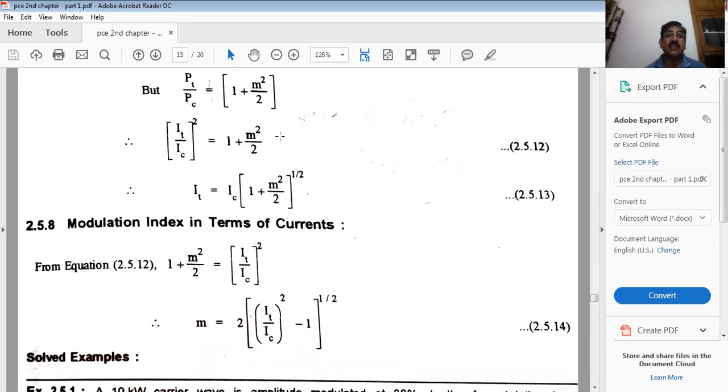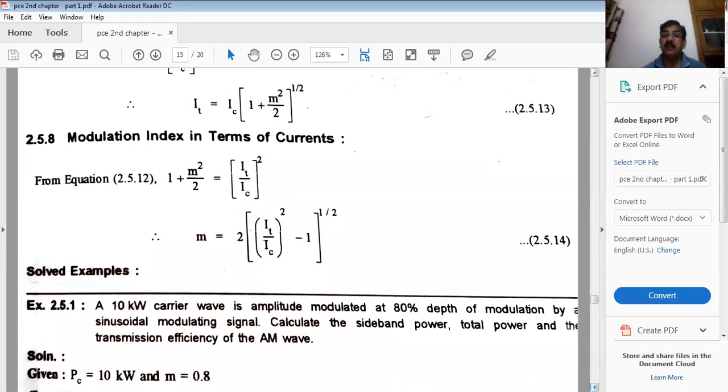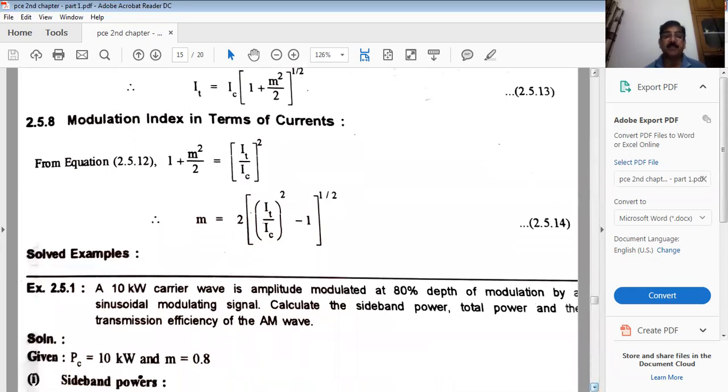Now from here we can calculate the modulation index in terms of current. Just take this expression, equation 2.512. As we have to calculate m, whatever terms are associated with m, just separate them. Bring the one to this side, and it will be subtracted from this term. Then 2 is there, so multiply by 2. To calculate m only, take the square root of this value. So this way we can calculate the modulation index in terms of current. I hope you are getting it.